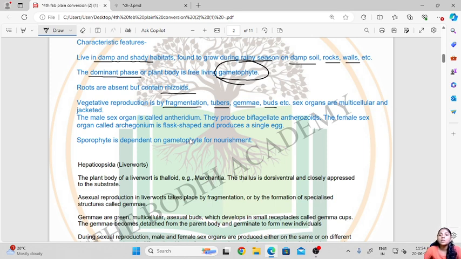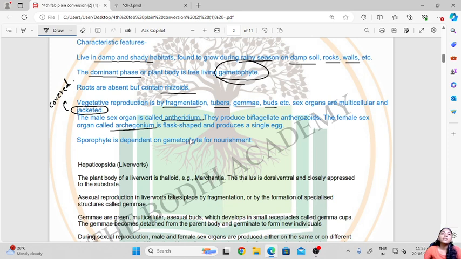Then sex organs are multicellular and jacketed. This is a unique feature in these organisms. The sex organs which are there are jacketed or covered by a thin layer of cells so that they are protected. Then the male sex organ is called the antheridium, and they produce biflagellate antherozoids, and the female sex organ is called the archegonium, which is flask shaped and it produces a single egg.